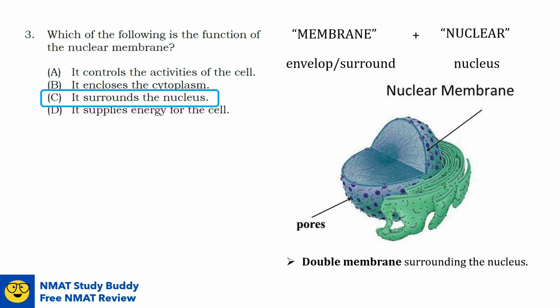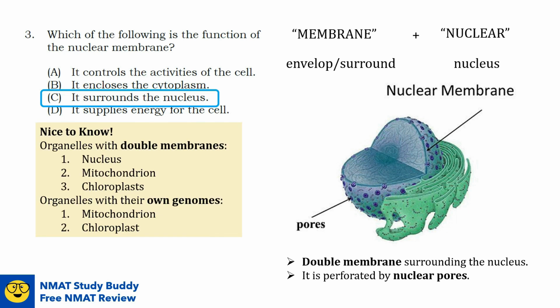Remember that nuclear membrane is a double membrane surrounding the nucleus, and it also contains pores called nuclear pore, which regulate the entry and the exit of materials between the nucleus and the cytoplasm. So let's discuss now the other options. Option A, it controls the activities of the cell, is an obvious function of the nucleus. Option B, it encloses the cytoplasm, is a function of another membrane, the plasma membrane or the cell membrane. Option D, it supplies energy for the cell, is a function of the mitochondrion or the powerhouse of the cell.